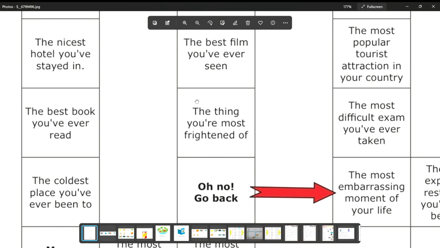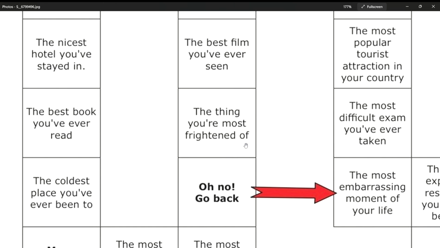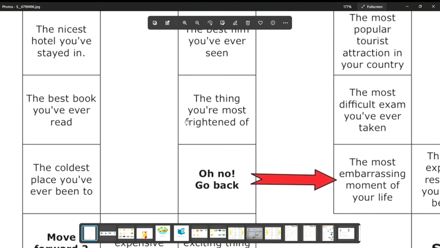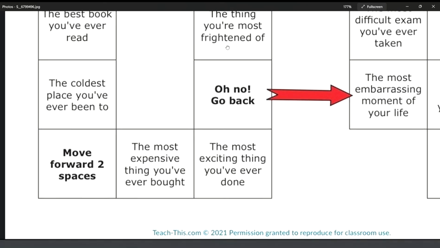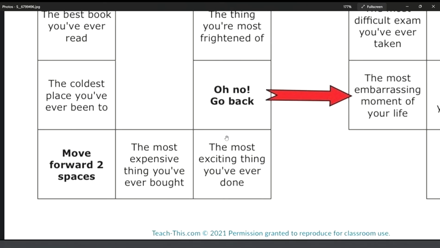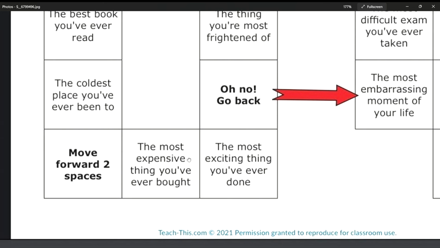The thing you are most frightened of. The thing you are most frightened of for me is lizard. Gecko. I'm afraid of it so much. Next one. The most exciting thing you have ever done. For me, is swimming. Swimming is the most exciting thing that I've ever done. I have done scuba diving. I love it. It's so exciting.